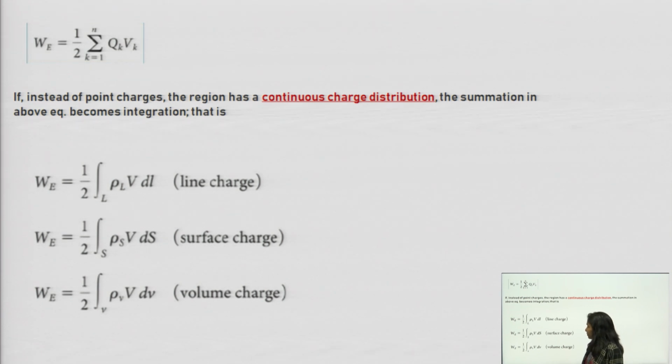Similarly, if there is a surface charge distribution, we will use rho s ds in place of q and use surface integration. Similarly, for volume charge distribution we will use rho v dv in place of q and integrate it over the volume.